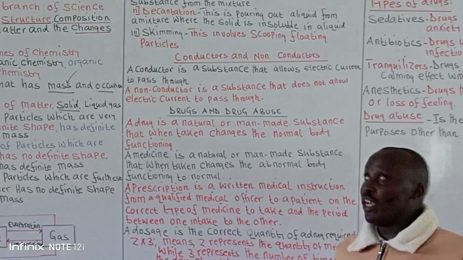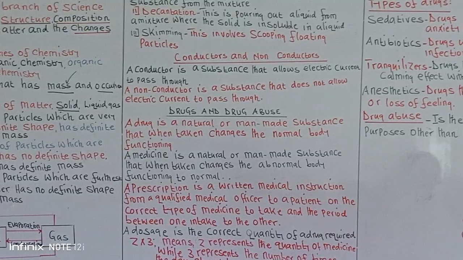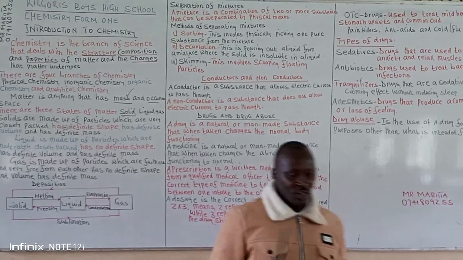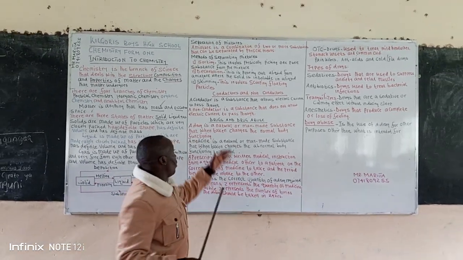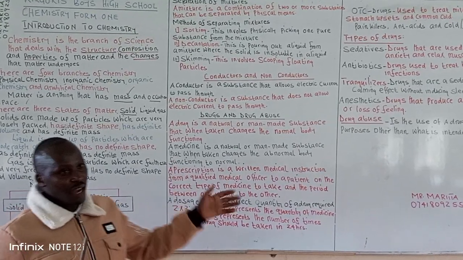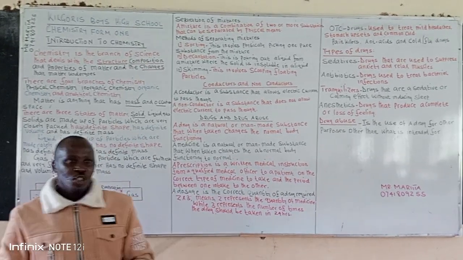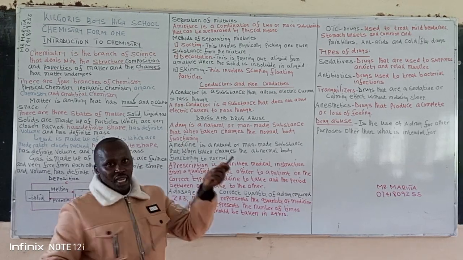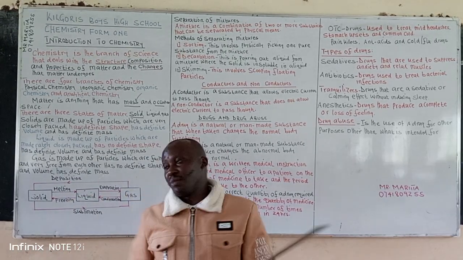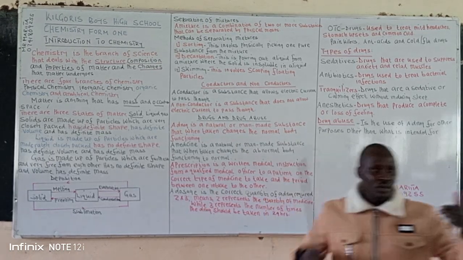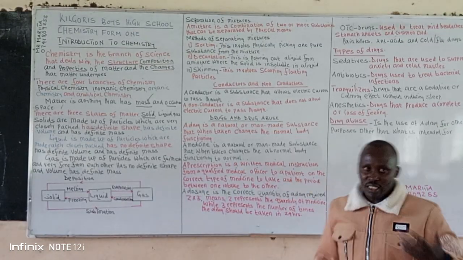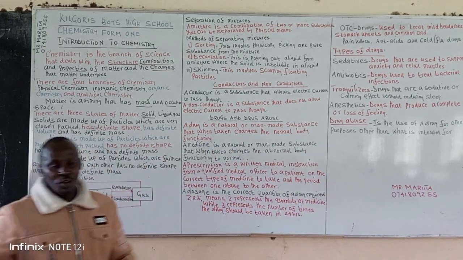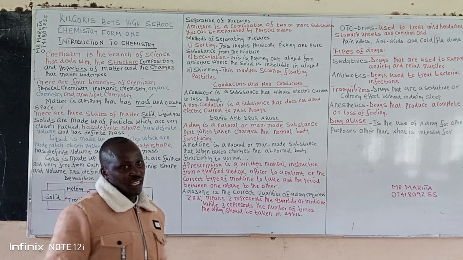A good example of that is the separation of sand and water. You can also talk of skimming. Skimming involves scooping of floating particles. For example, when people are boiling milk, you will have the cream on the milk. If you want to remove that cream from milk, you use the method we call skimming. The cream normally floats on the milk, so the method of obtaining that cream, we call it skimming.